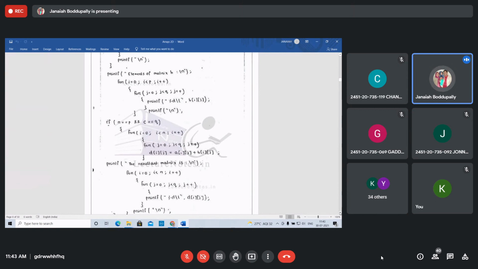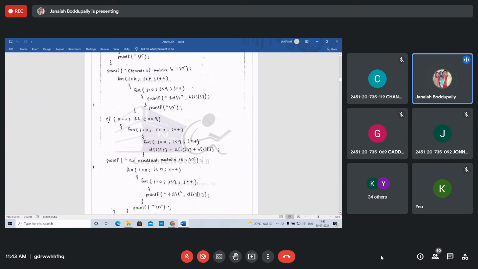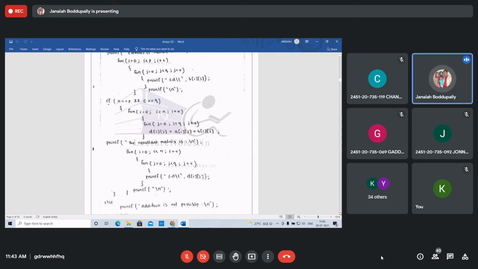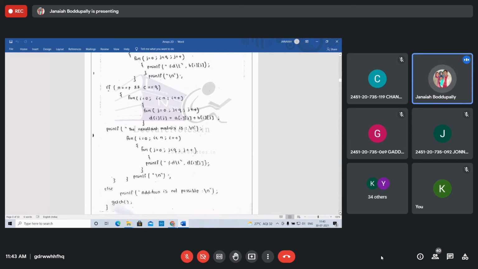So D of I J equal to A of I J plus B of I J. Just adding the corresponding elements. Adding the corresponding elements, we'll get the resultant matrix. Once added, display the corresponding elements, whatever summation matrix you get, you can display.